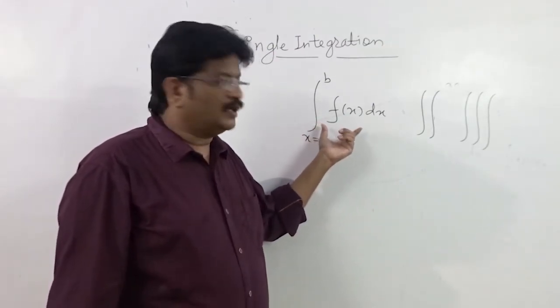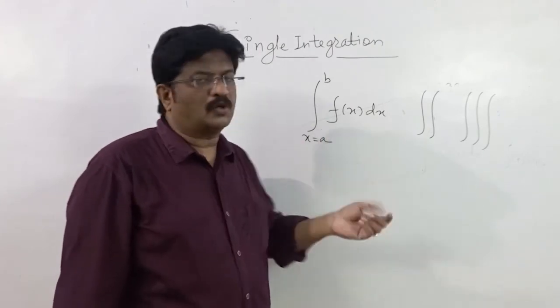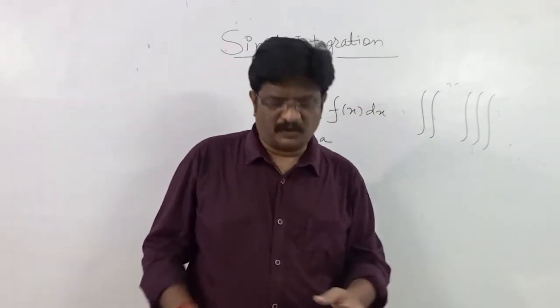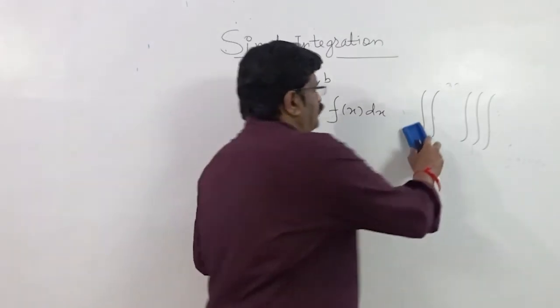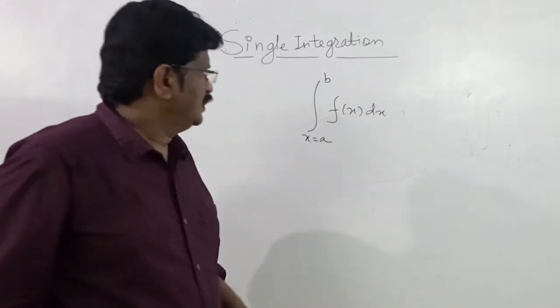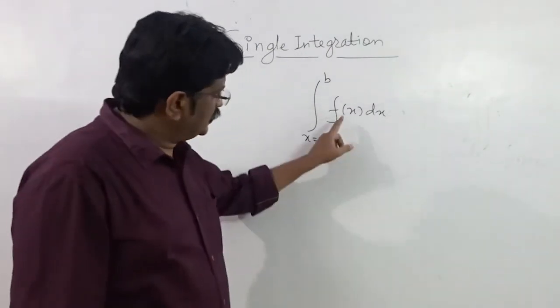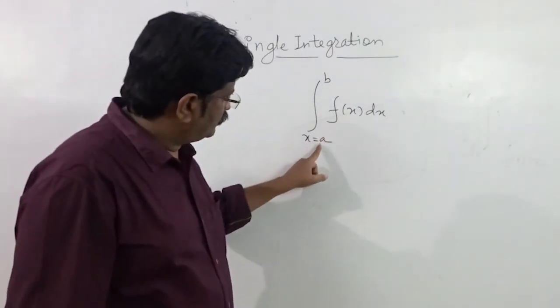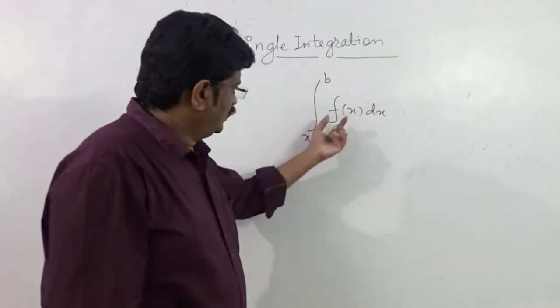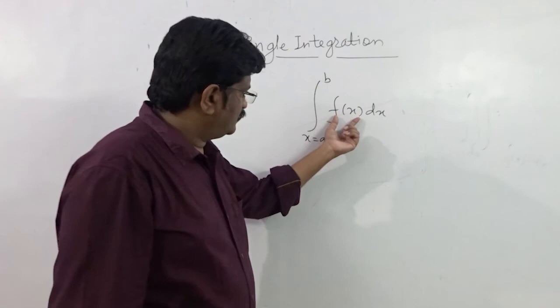If the idea of this process is very clear to you, automatically you are going to get the meaning of double and triple integration process. So, what was the main question of discussion? The main question of discussion is, what do you mean by integrating a function f of x from a to b with respect to x? Again I am repeating the same thing. A function is there, f of x.